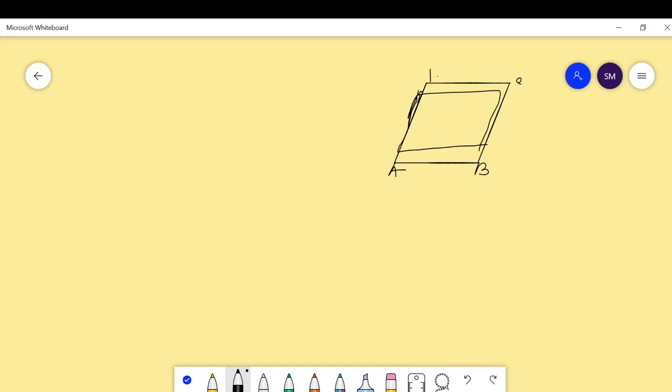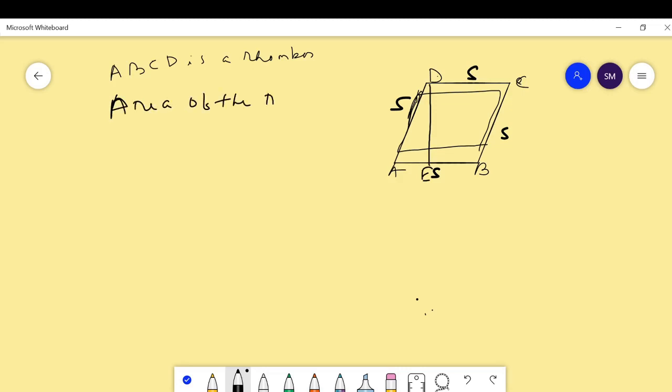Suppose ABCD is a rhombus whose all sides are equal, whose sides are S, S, S, S. Then the area of the rhombus, suppose DE is the altitude, is base into height.